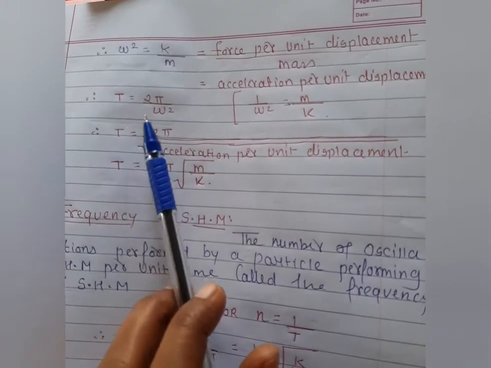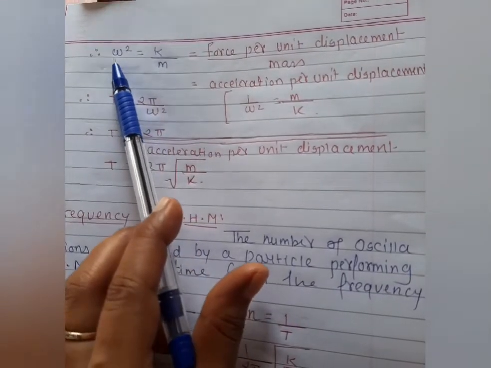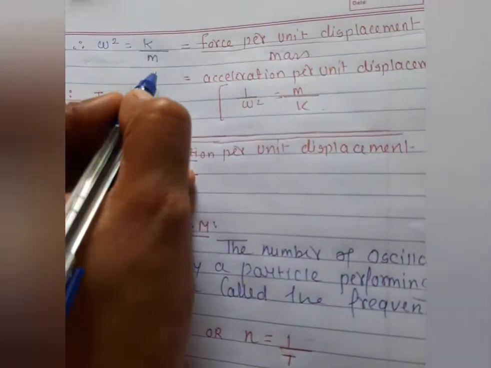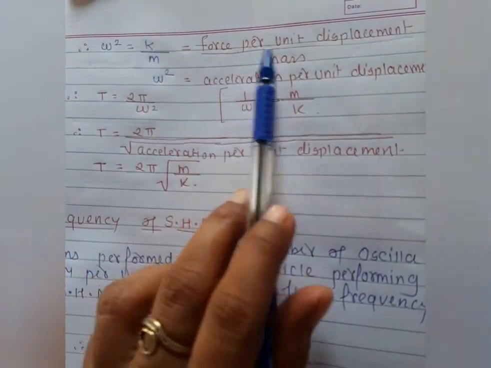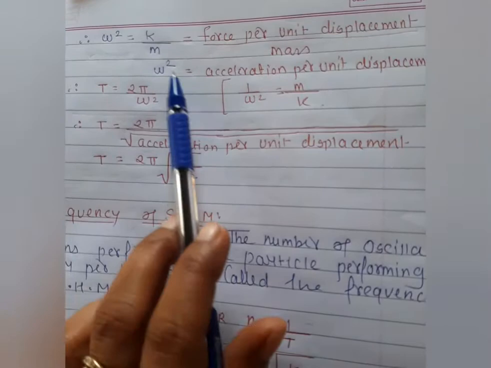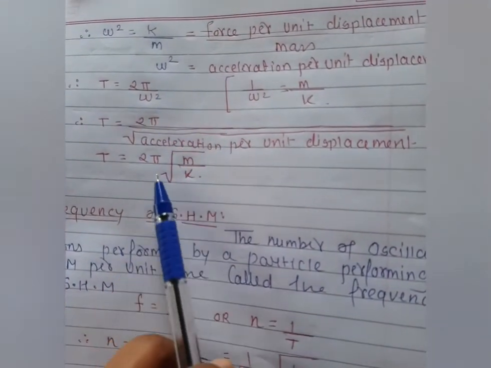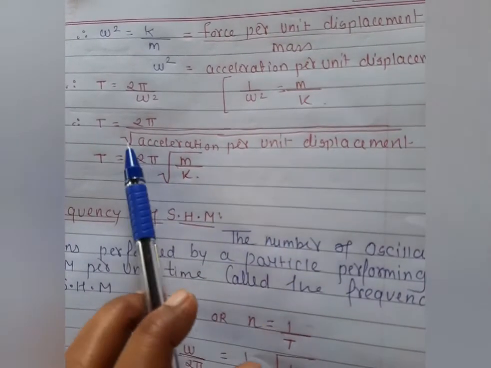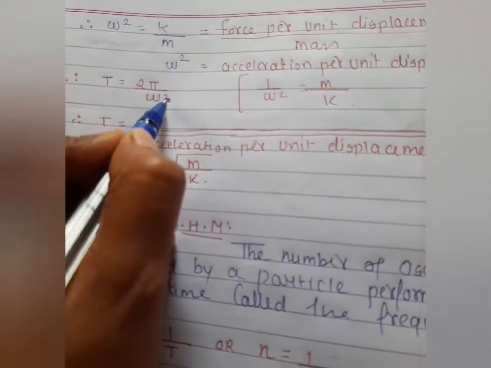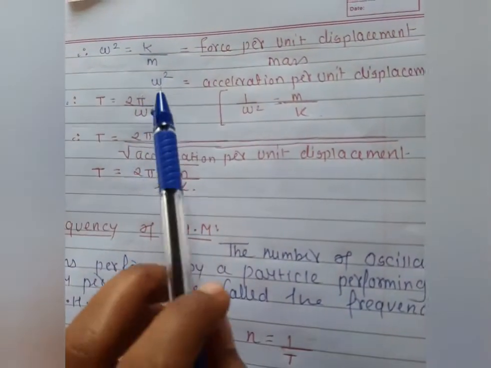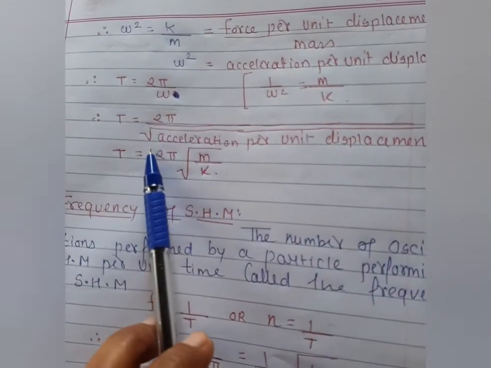T is equal to 2 pi, and here I am getting the omega square value, that is acceleration per unit displacement, because we are just extending this value in words according to this condition. We know it very well, T is equal to 2 pi by omega, right? So omega square, and when we remove the squaring, it is in the root form.